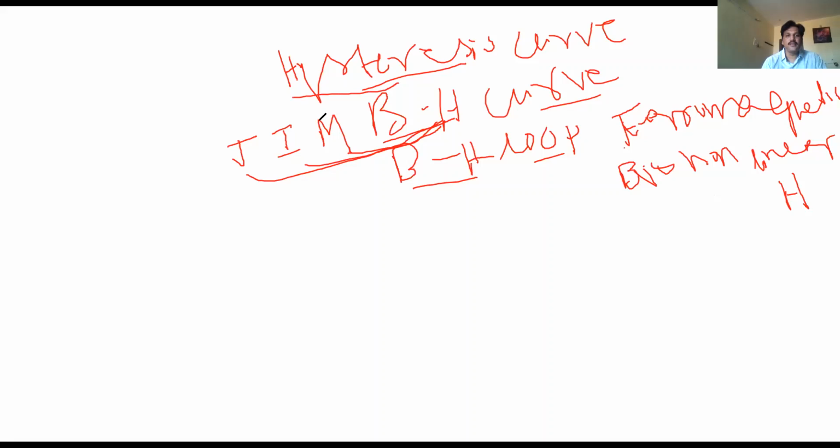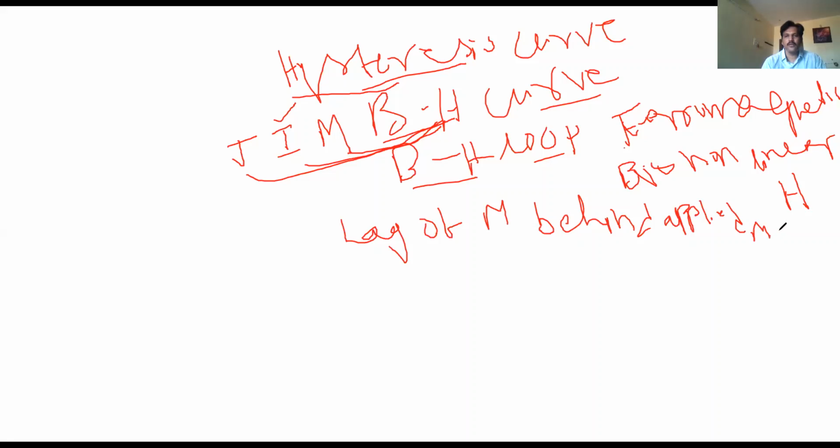There is a lag of magnetization, or intensity of magnetization, behind the applied magnetic field. We call it hysteresis.